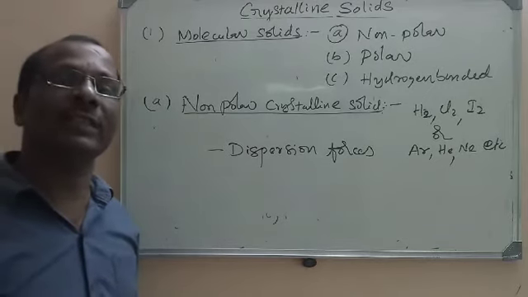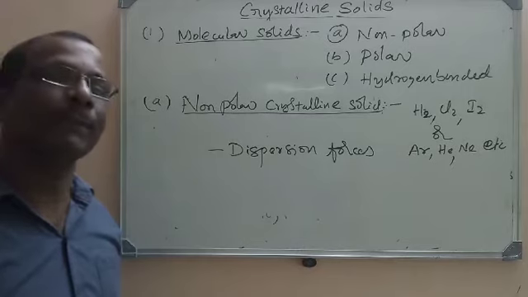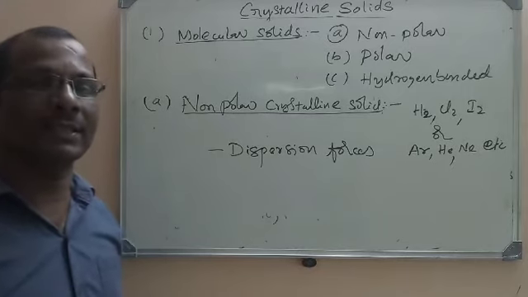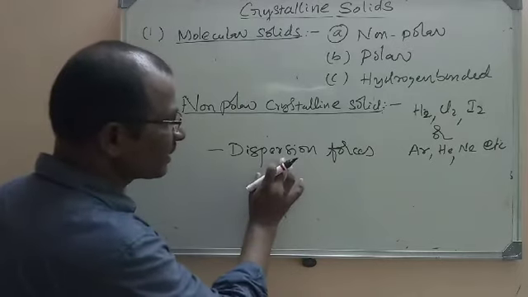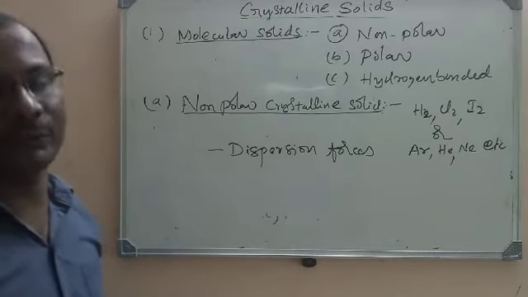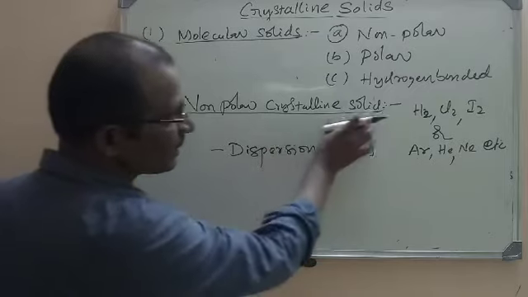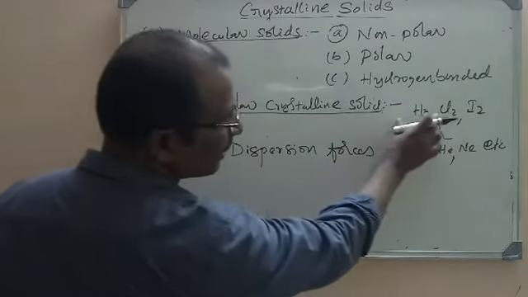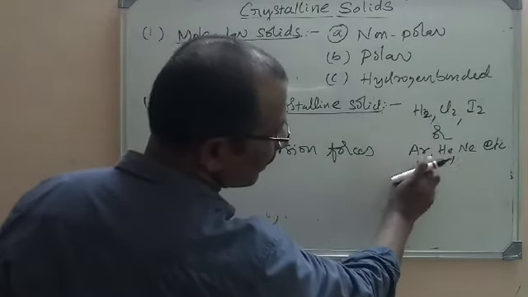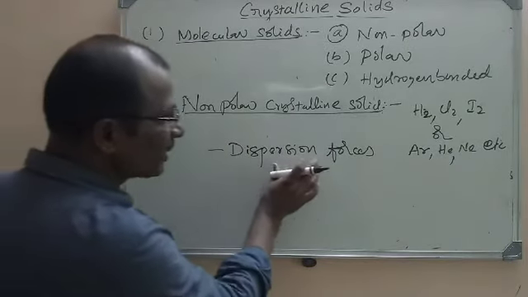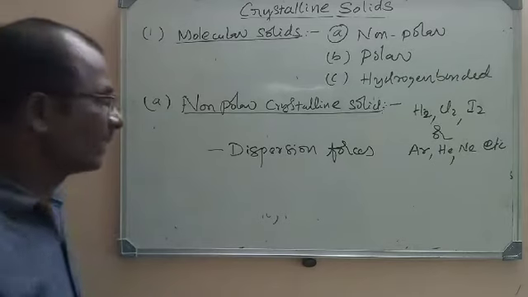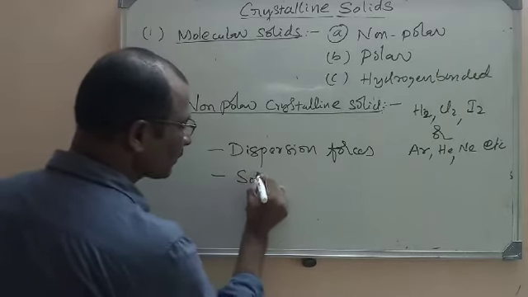You have studied different types of forces present among the atoms or particles in first PU. So here dispersion forces are also called London dispersion forces. In non-polar crystalline solids, non-polar molecules or atoms like argon, helium, neon will be the constituent particles. They have dispersion forces among the particles, and these are soft.